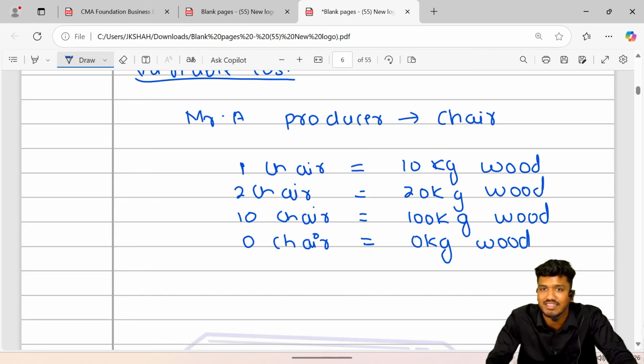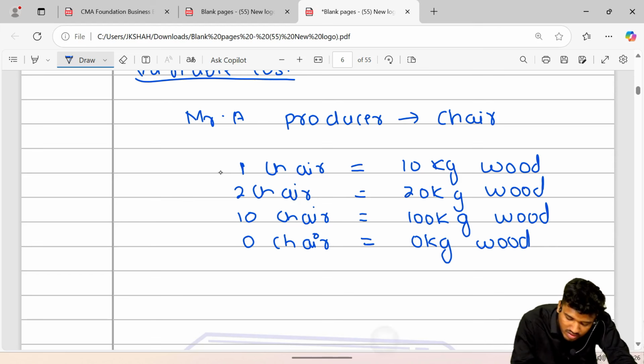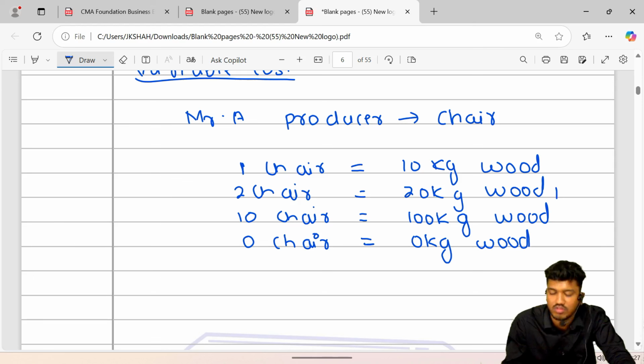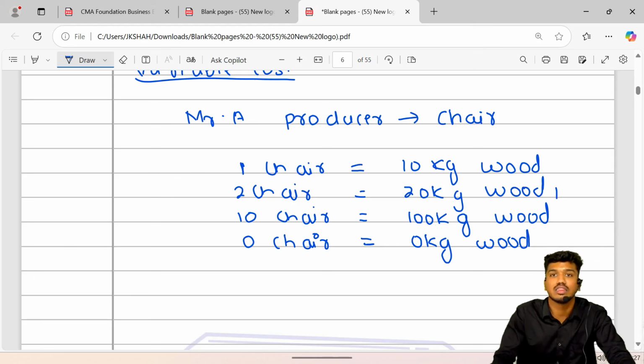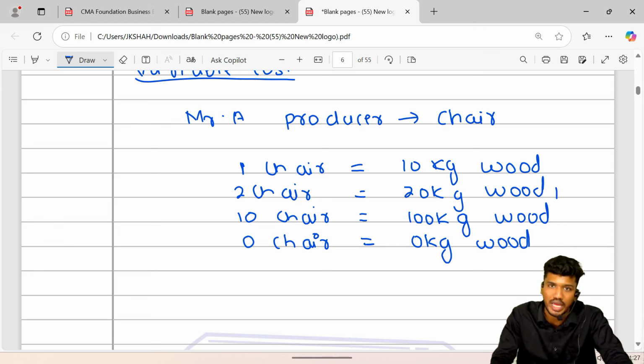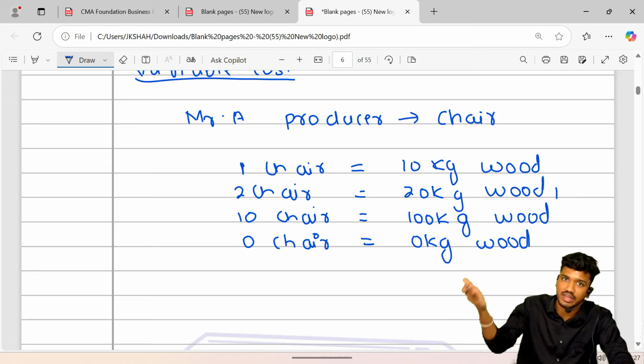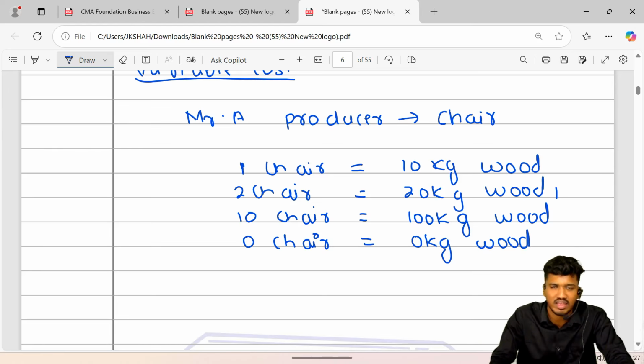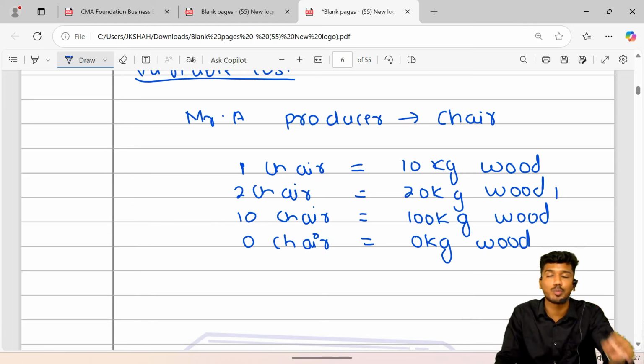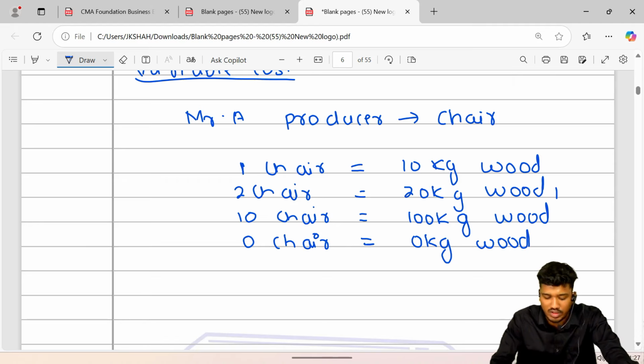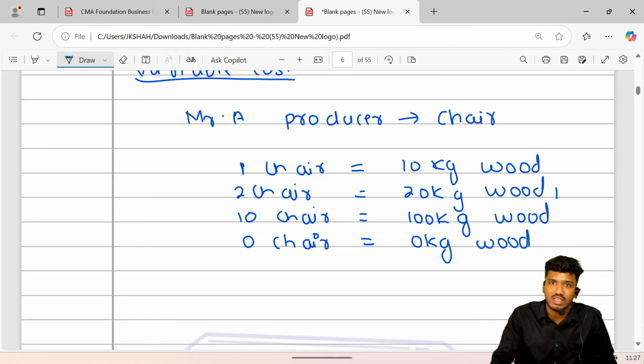So basically it is that cost. See, as the output is getting increased, the variable cost is also increasing. So basically the relation between variable cost and output is direct. As the output increases, variable cost also increases, and as the output decreases, variable cost also decreases, and when the output is zero, variable cost is also zero. Hence variable cost is that cost which changes with the level and quantity of output.